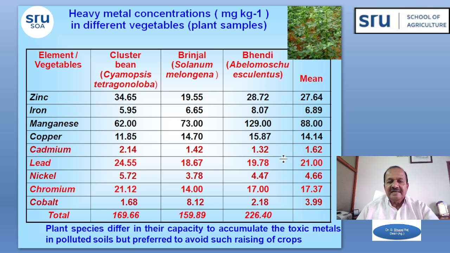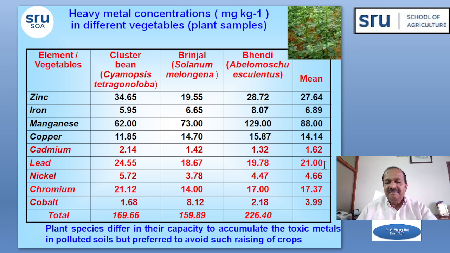Then other vegetables like clustered bean, brinjal, bendi, these are the mainly consumed vegetables. Here also you can see the heavy metal contents in these different types of vegetables differ from species to species. One vegetable will have lesser quantities, another vegetable will have more quantities. Like that we have compared. Here also the bendi crop was having more heavy metals, followed by the clustered bean and brinjal. The main content which is of concern is the lead.